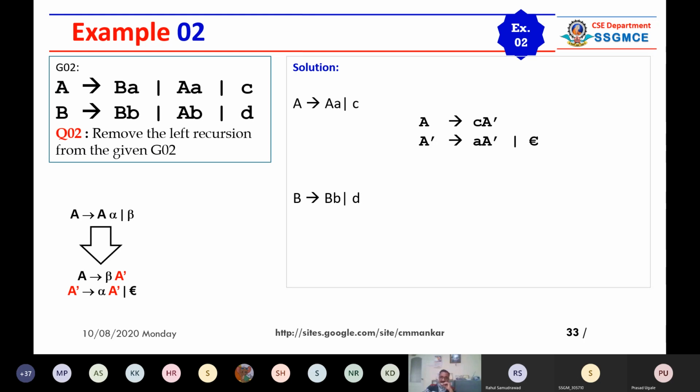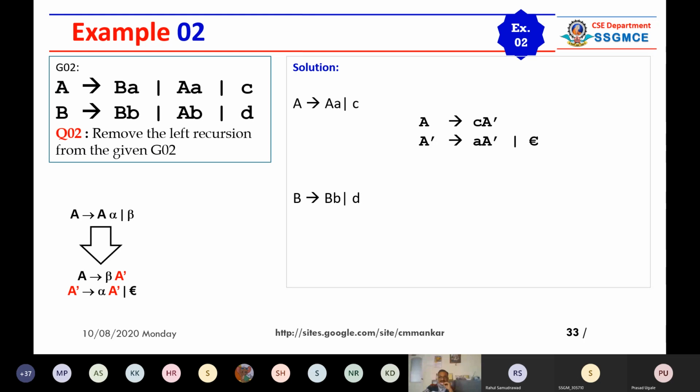We need that thing. आप बोलेंगे कि भाई ऐसा नहीं, you cannot do without beta. You need something beta. So you have to identify beta from the given grammar. And for this example, beta is C and lowercase d. So just like previous, we have substituted capital A dash. And in first case, C is a beta. And that's why beta A dash.